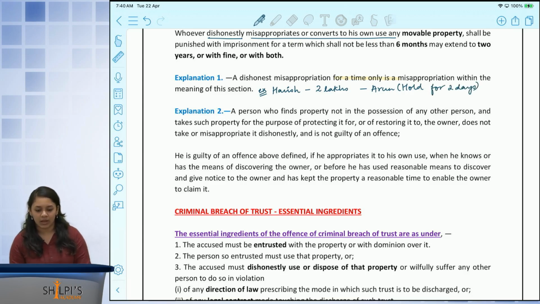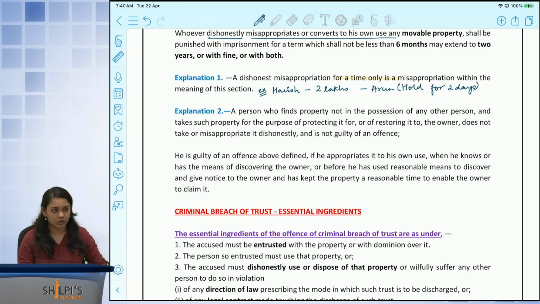Now at this point, what Arun does is, since he has this 2 lakh rupees, he thinks that okay, why not let me use this 2 lakh rupees for my purpose. Anyways, I have to give it back only after 2 days. So if Arun ends up using that money for the 2 days and then returns it after that, it still amounts to a dishonest misappropriation.